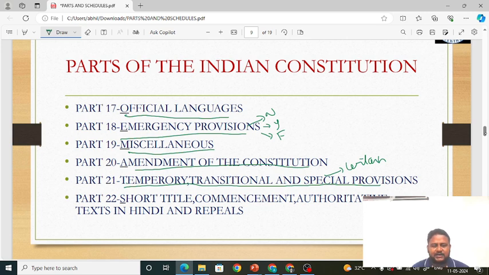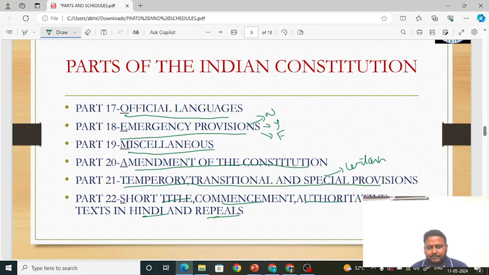Next, part 22: short title, commencement, authoritative text in Hindi and repeals. It is talking about what language is to be used in the constitution, the short title, commencement of the constitution, authoritative text in Hindi and repeals. Repeals means removal of certain things. That is spoken in part 22, friends.